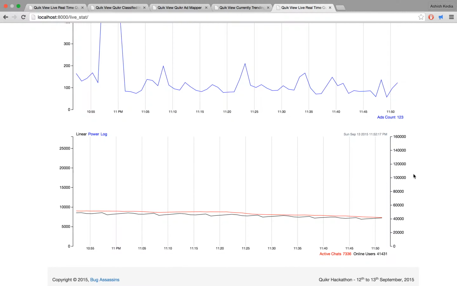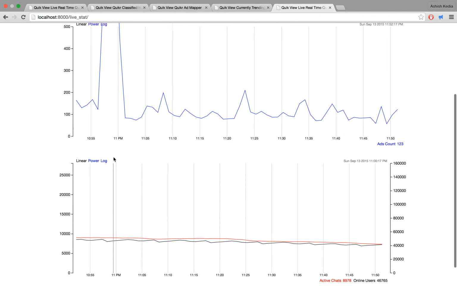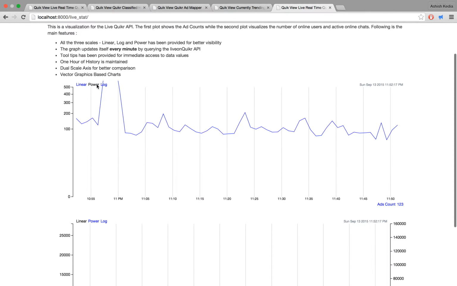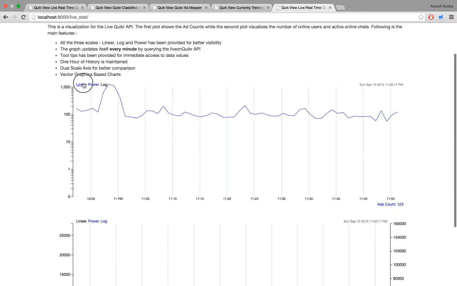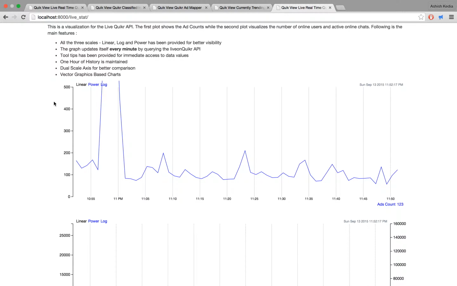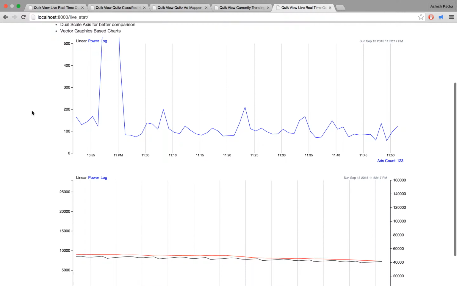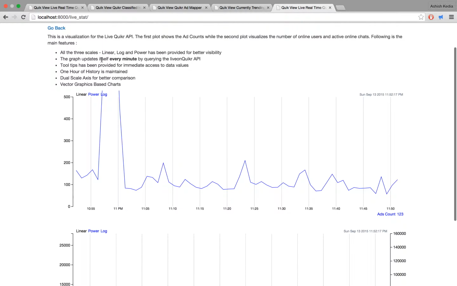There are two different scales, and we have also provided different scales, say power, log and linear, so that it helps in data visualization. This graph updates itself every minute, and it automatically queries the live on Quicker API and updates the graph. Next we will see the trending.